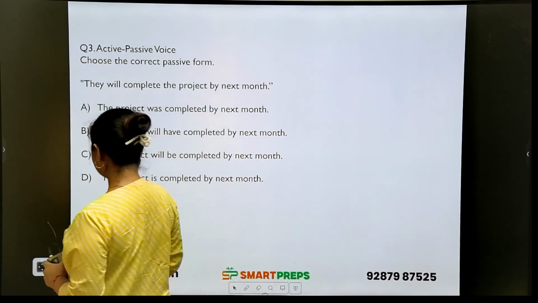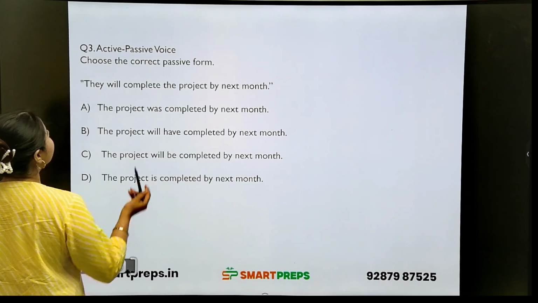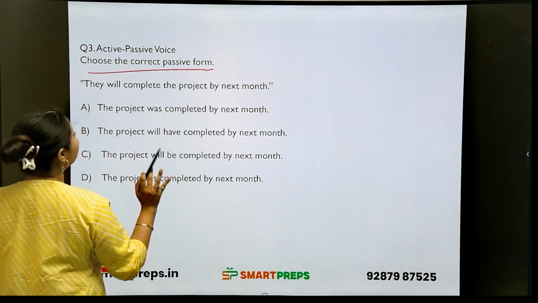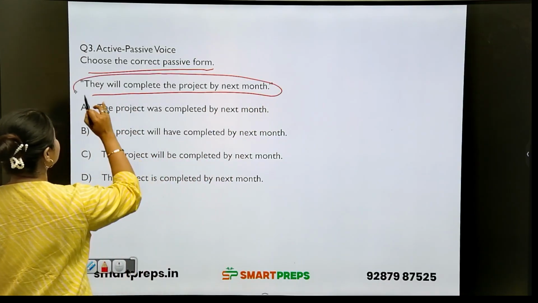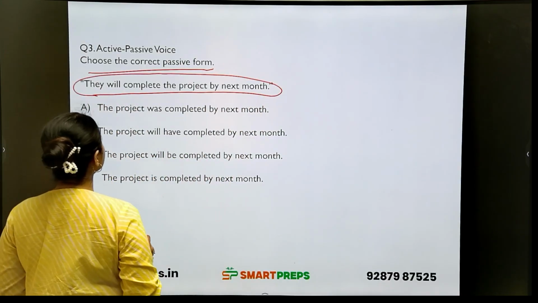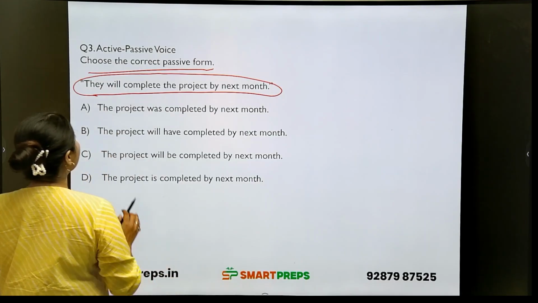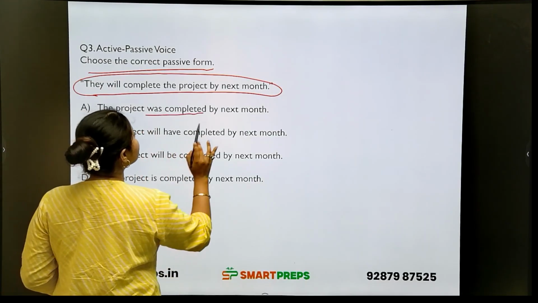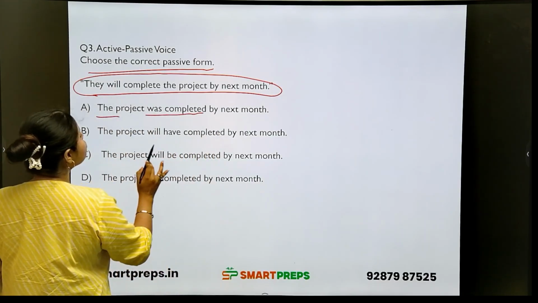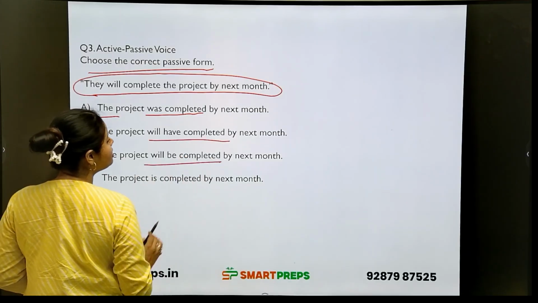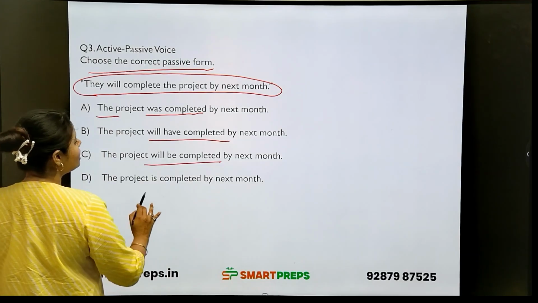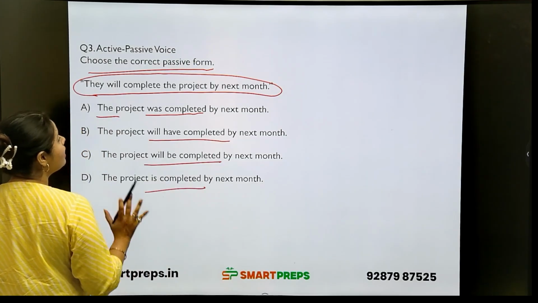Next question is based on active and passive voice. Choose the correct passive form. They will complete the project by next month. Option A, the project was completed by next month. The project will have completed by next month. The project will be completed by next month. The project is completed by next month.